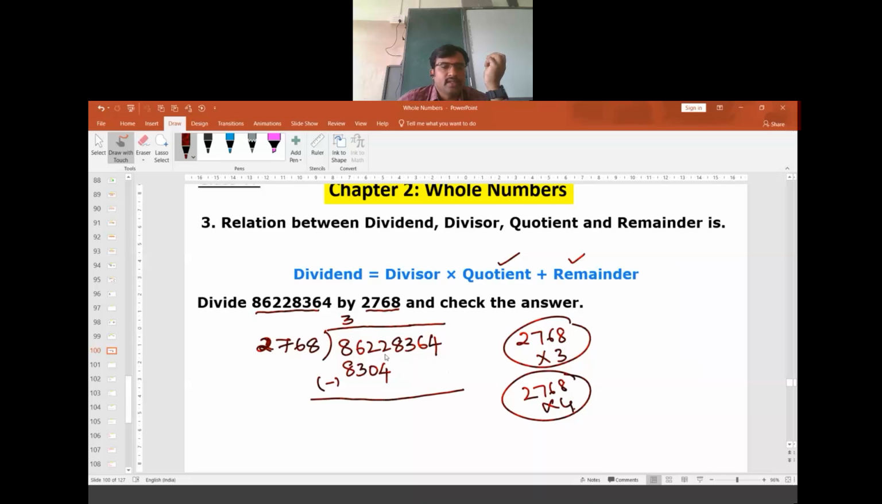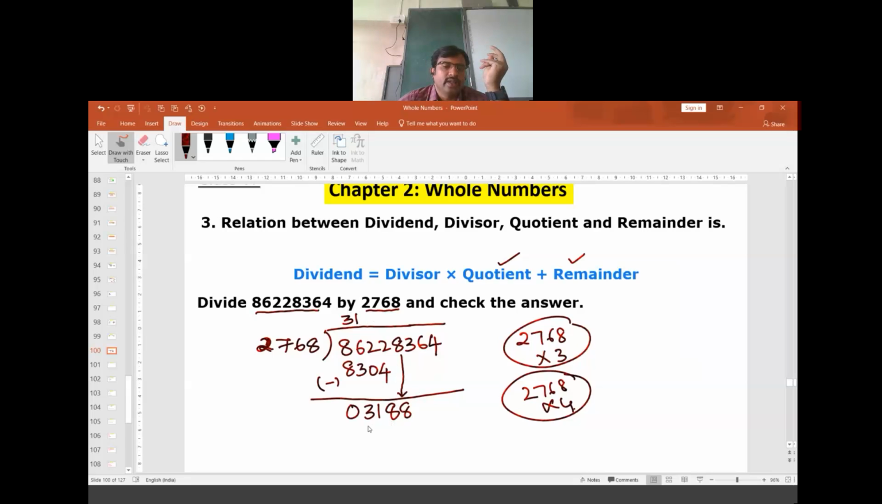Here 2 minus 4 is not possible. 12 minus 4 is 8. Here 1 is given, so 1 remains. 1 minus 0 is 1. 6 minus 3 is 3. 8 minus 8 is 0. Now we have to take the digit from here. This is 8. This particular number 2768 is smaller compared to 3188. So it is 1 time.